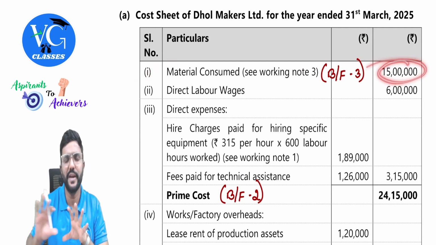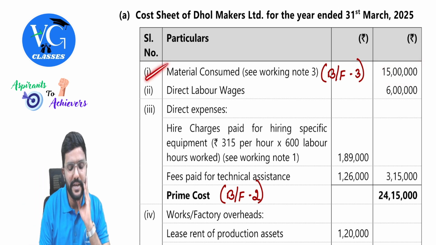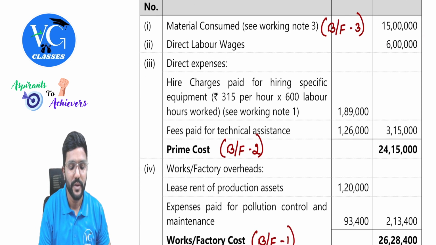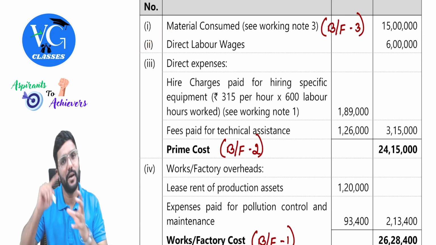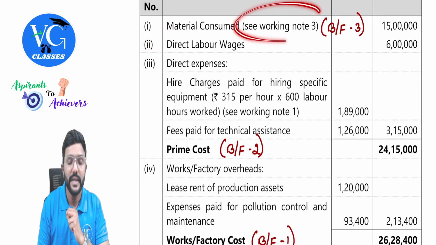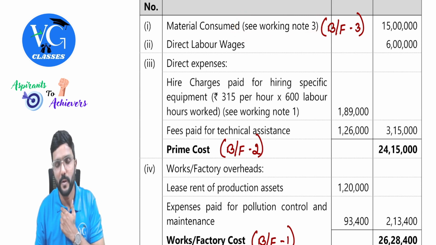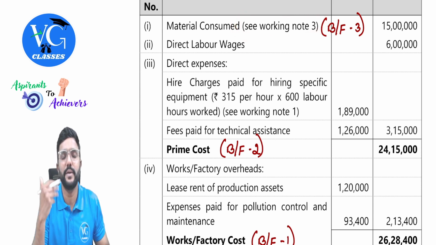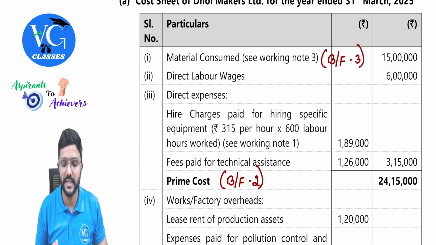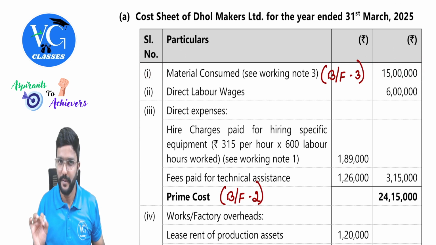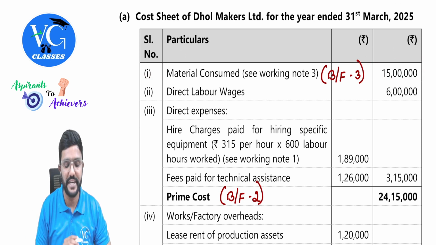Means in the amount column you can leave it blank. Write the direct material consumed and in the amount column just leave it blank. For direct labor wages, in the suggested answer they have done a working note 3. You can also follow that way, but that will be a little time consuming. So what I would suggest is write material consumed and leave the amount blank. Yes, we will figure it out later.